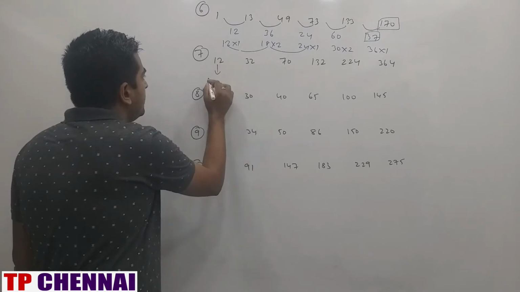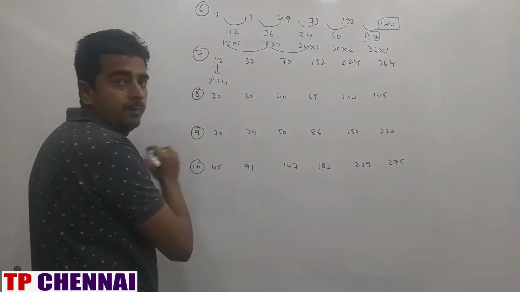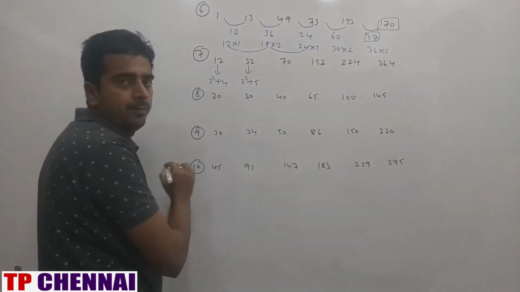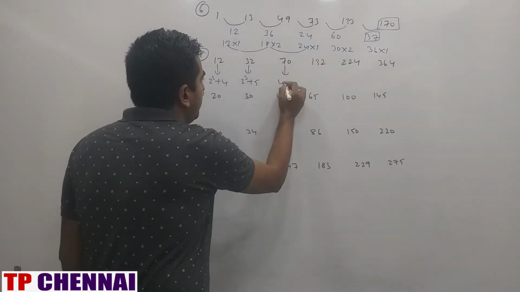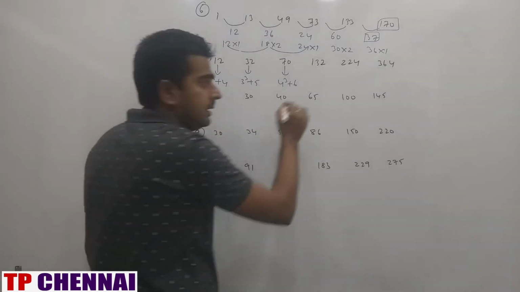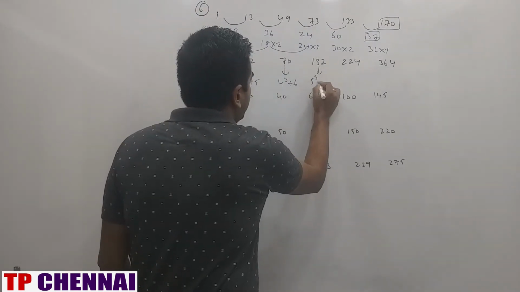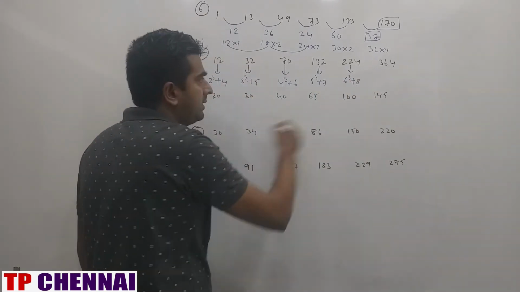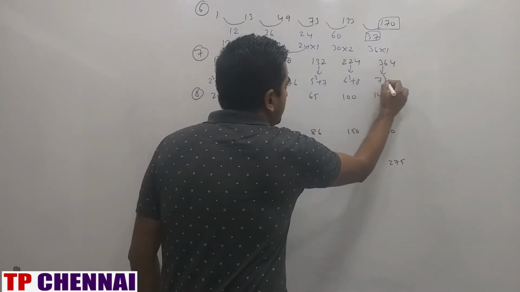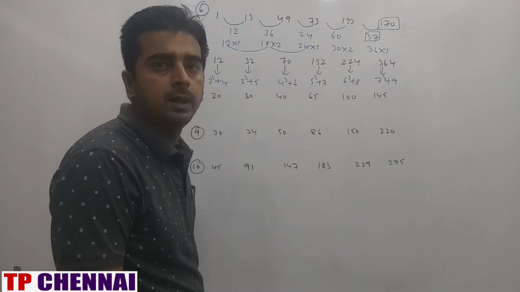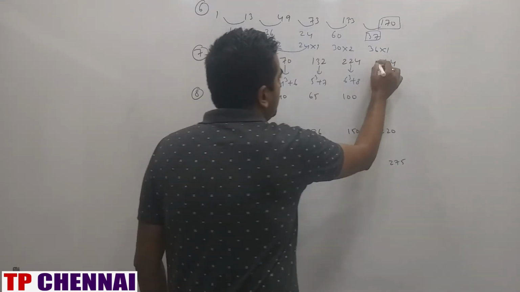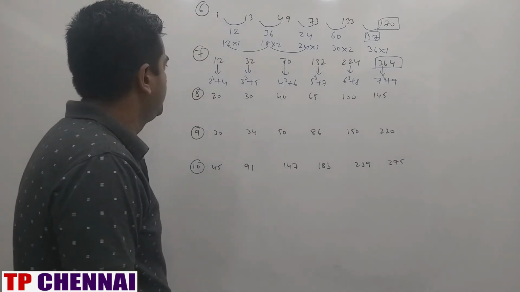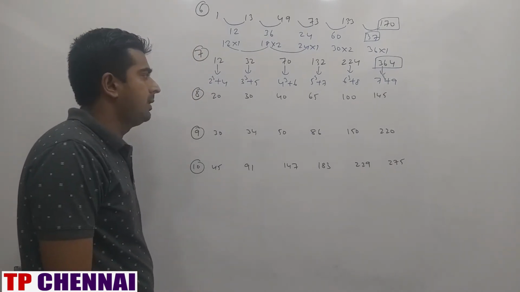12 is nothing but 2 cube plus 4. This is nothing but 3 cube plus 5. This is nothing but 4 cube plus 6. This is nothing but 5 cube plus 7. This is 6 cube plus 8. Up to now it's correct only. This is 7 cube plus 9. What is 7 cube? 343 plus 9, 352. Not 364. Next one. 20, 30, 40, 65, 100, 145.